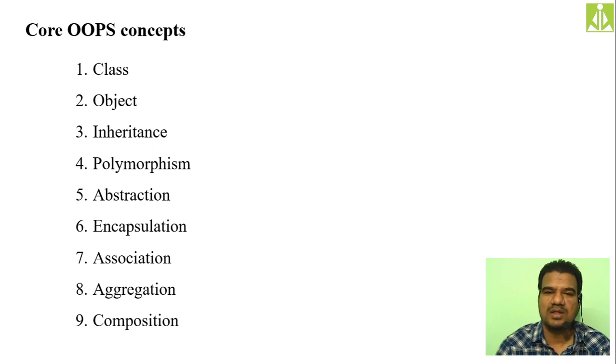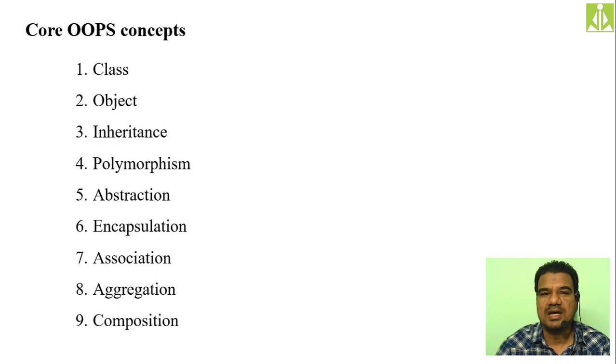Under that house, all these rooms are falling, or we can say the collection of all these rooms is nothing but the house, isn't it? So over there also it is the same thing: the collection of all the faculty members belonging to the ECE department is nothing but the ECE department. Okay, so here if you destroy the house, ultimately what will happen? The rooms also get destroyed. Destroying the house is nothing but destroying the rooms as well. So if you make this sort of relationship inside your Java program, we call it a composition.